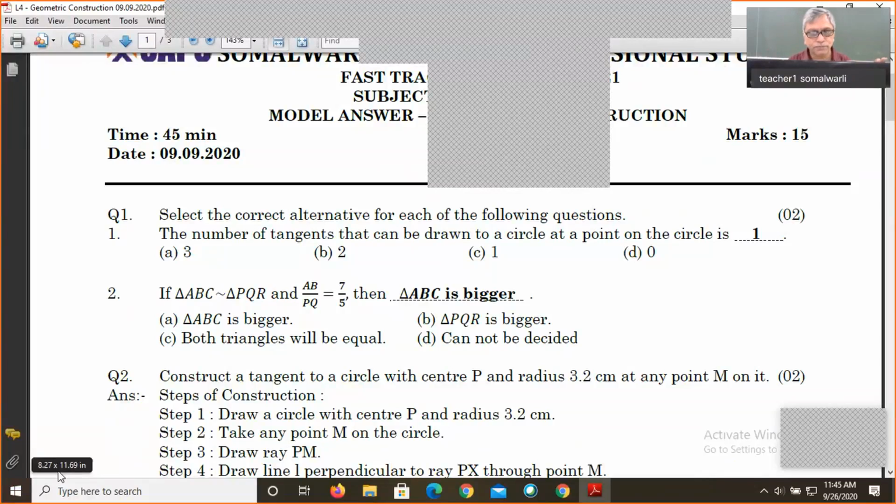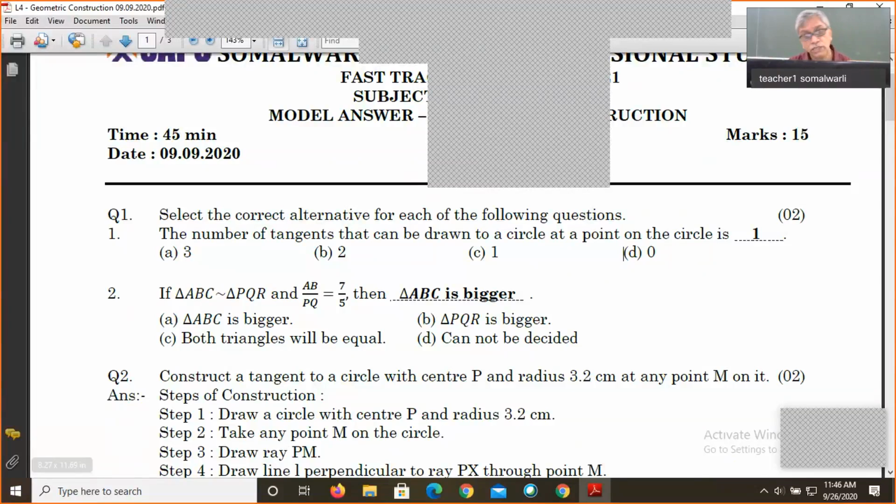The second thing: if triangle ABC is similar to triangle PQR, very simple, and AB upon PQ is equal to 7 upon 5, then which triangle is bigger? The bigger triangle is the one whose side is bigger in the ratio. Whose side is bigger? AB is bigger than PQ, because PQ is 5 and AB is 7. So automatically the triangle containing AB, that is triangle ABC, is the bigger triangle. Such a simple answer.